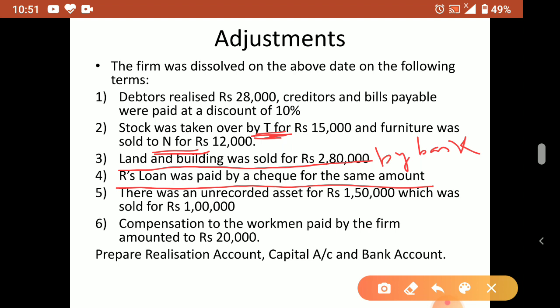Okay. Then there was unrecorded asset of 1,50,000 which was sold for 1 lakh. So unrecorded asset means assets which are not recorded in the balance sheet. Okay. Sometimes what happened, when they sell the business, that time only they come to know some assets are there, but it is not there in the balance sheet.